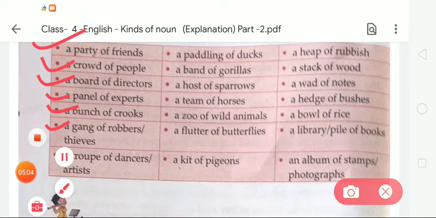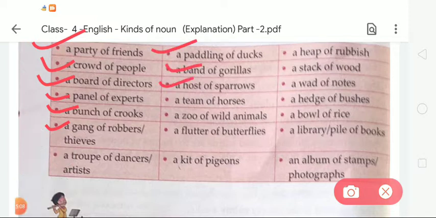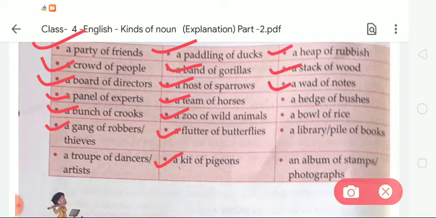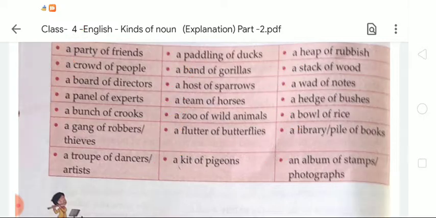In animals or birds, a paddling of ducks, a band of gorillas, a host of sparrows, a team of horses, a zoo of wild animals, a flutter of butterflies, a kit of pigeons. Next, in things, there is a heap of rubbish, a stack of wood, a bed of notes, a hedge of bushes, a bowl of rice, a pile of books, an album of stamps or photographs. These are some examples of collective nouns.